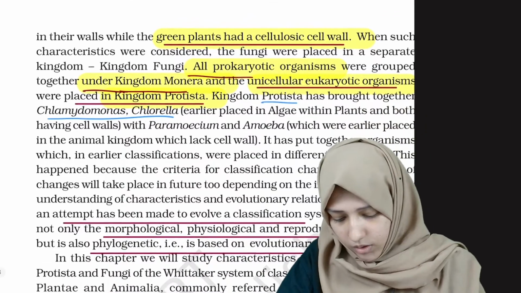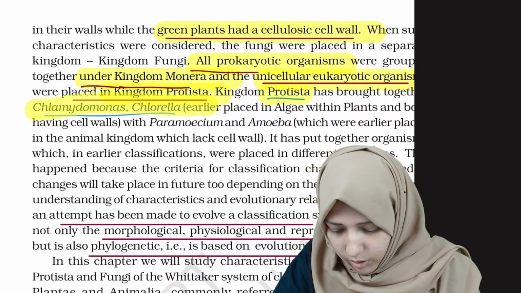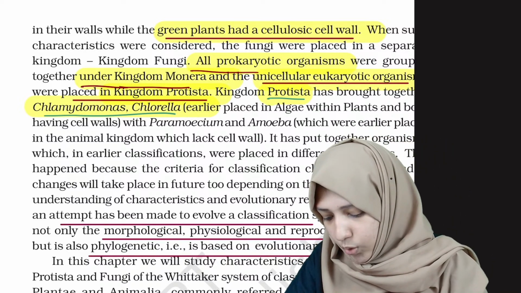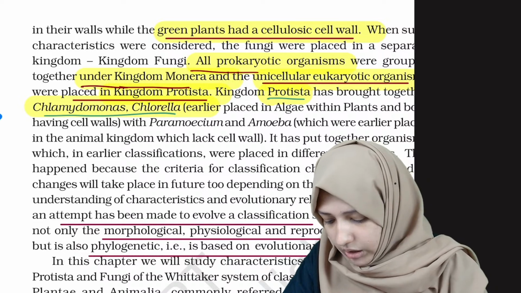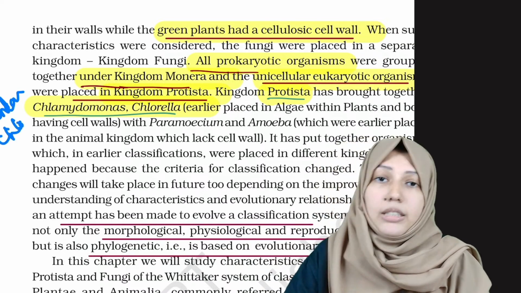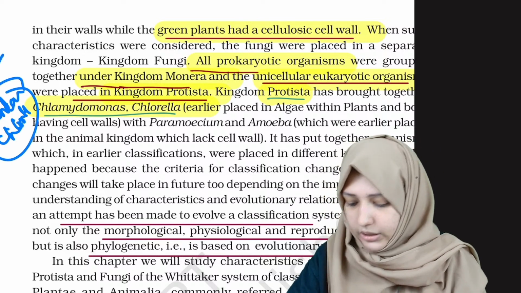Kingdom Protista has both Chlamydomonas and Chlorella. This was a PYQ: which group has Chlamydomonas and Chlorella? They asked this as a previous year question, and the answer was kingdom Protista.